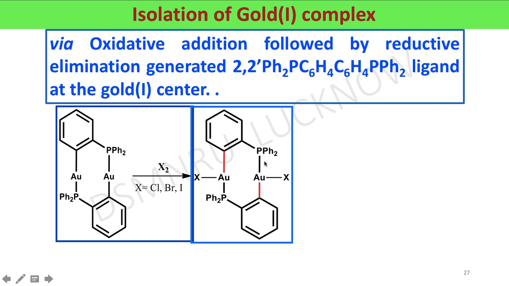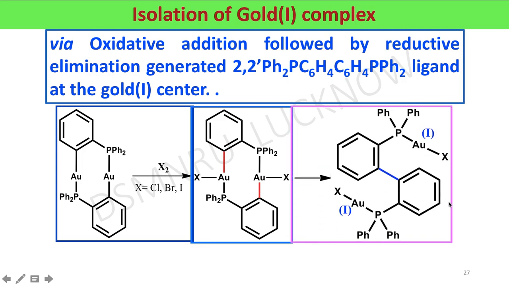Then this gold 2 complex is highly reactive and undergoes reductive elimination reaction, affording this bisphenyl phosphine molecule coordinated to the gold 1 complex. Here if you see, this phenyl group is just one bond away from the gold 1 atom. It migrated from this phenyl to this phenyl. If you count in this molecule, that's 1, 2 and 3. It is a best example of 1,3 migratory insertion reaction.